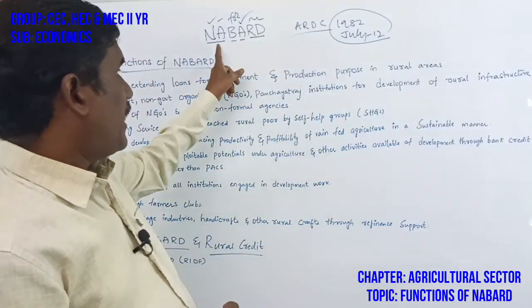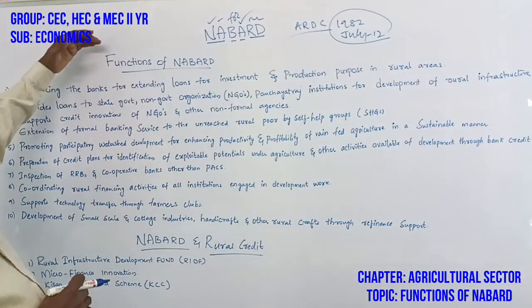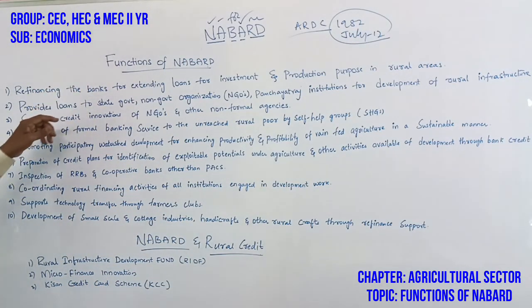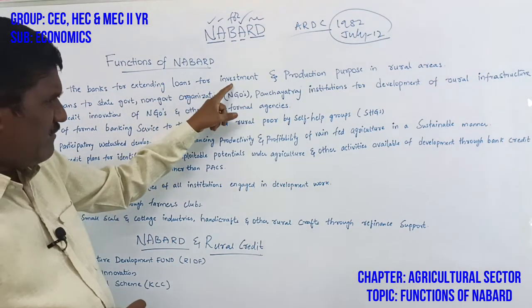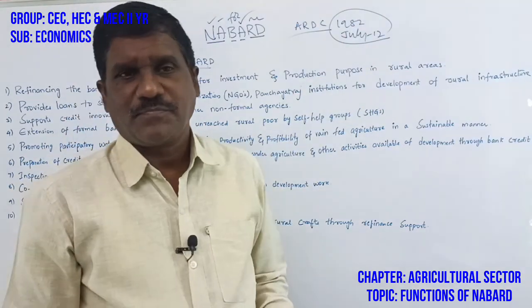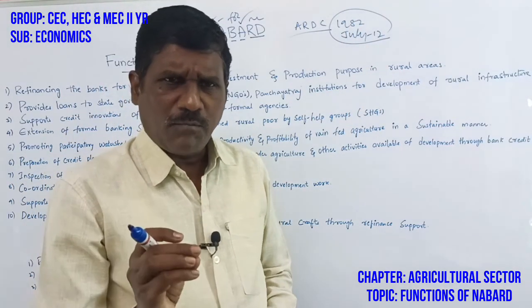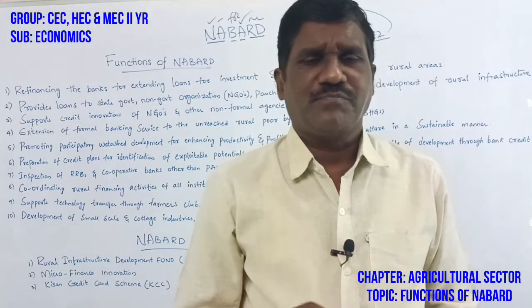What are the functions of NABARD? Let me analyze them one by one. The first is refinance to banks for extending loans for investment and production purposes in rural areas. NABARD does not provide loan facilities to farmers directly.